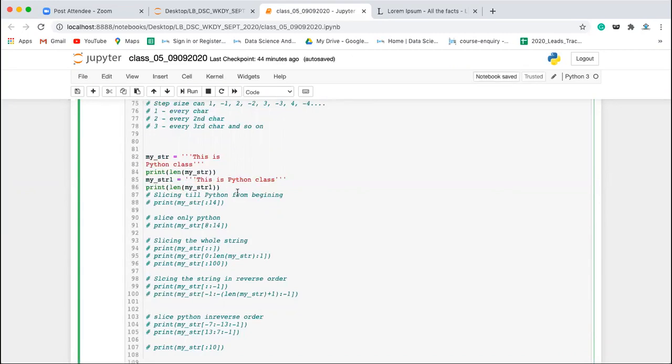So you want to start from n. What is the positive index of n? The positive index of n is 13, so you have to give that in the start position. You want to slice till p and include p, so you give one character extra. You give the index of this space, which is 7, and I want to do it in reverse order, so the step is -1.